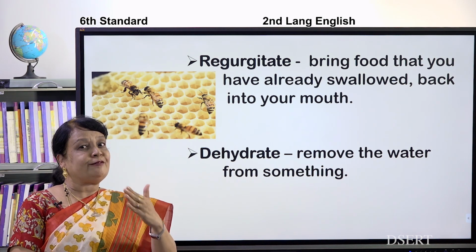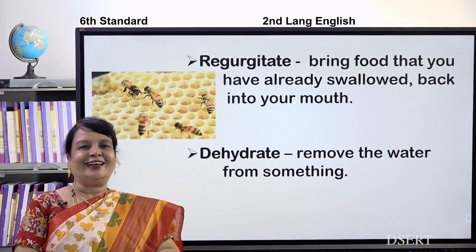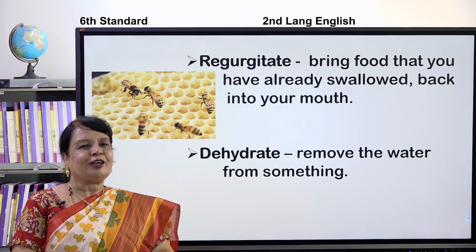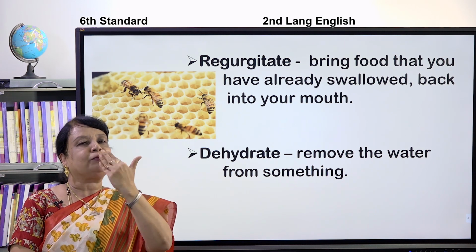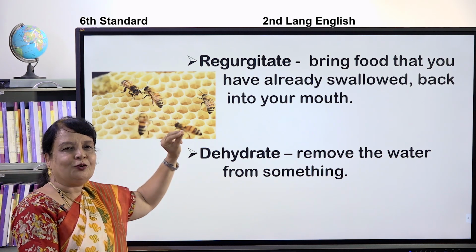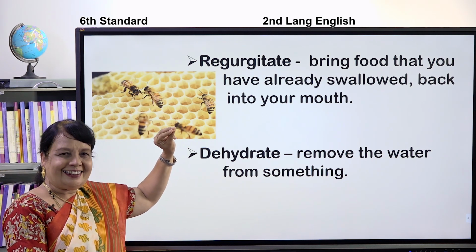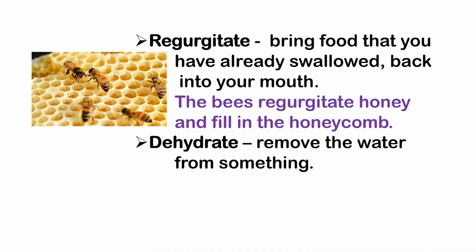It will mix up with enzymes. Very good. After mixing it with enzymes, it will bring it back to the mouth and drop it in the honeycomb. Isn't it, children? Yes. I have a sentence for you here. The bees regurgitate honey and fill in the honeycomb.